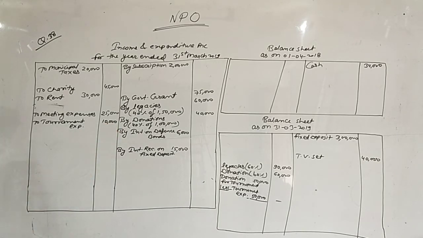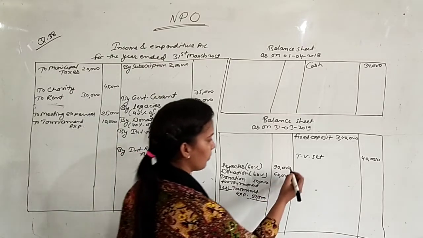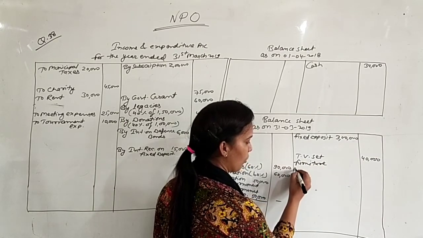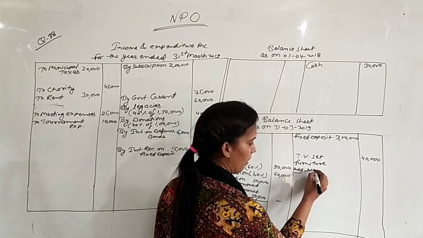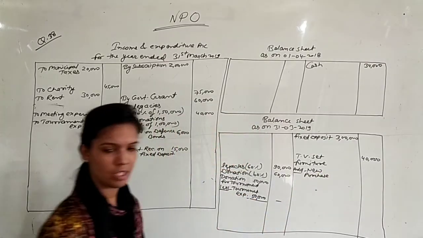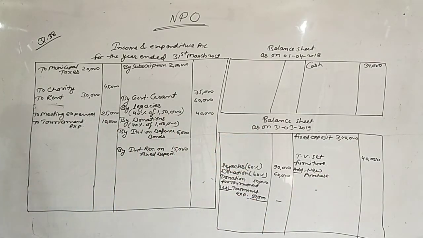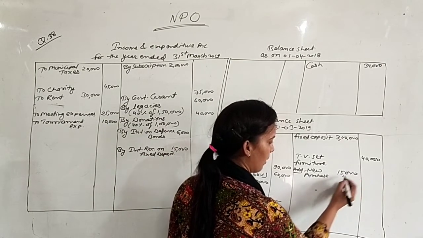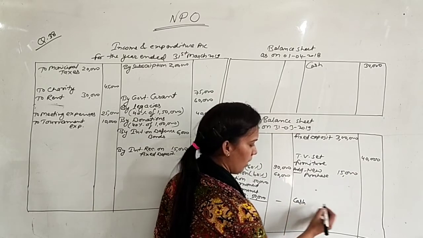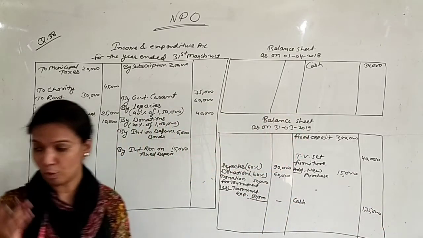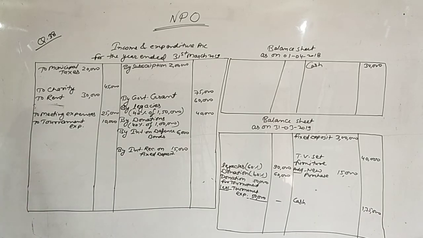Furniture 15,000. First I am leaving the space for opening balance of furniture, and then you can write here add new purchase. During the year you purchased new furniture of rupees 15,000. And your last point is closing cash balance. It is 1,35,000. Now let's move on to the additional information.